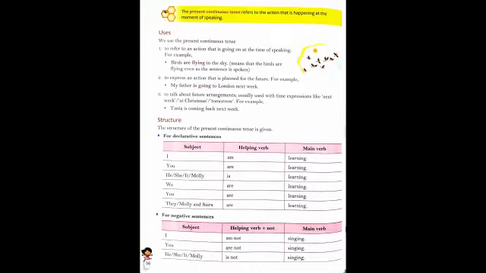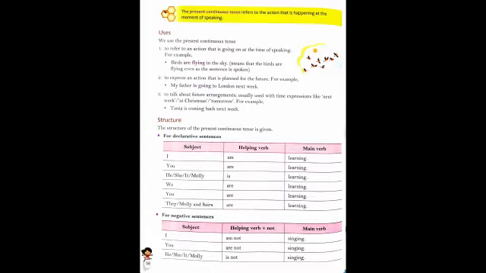Present continuous tense is used to show the action still going on at the time of speaking. It is formed by adding is, are, or am to a verb ending in ing. Or we can say present continuous is formed with the subject, plus I, is, am, are, plus verb-ing, the ing form of a verb, like working.